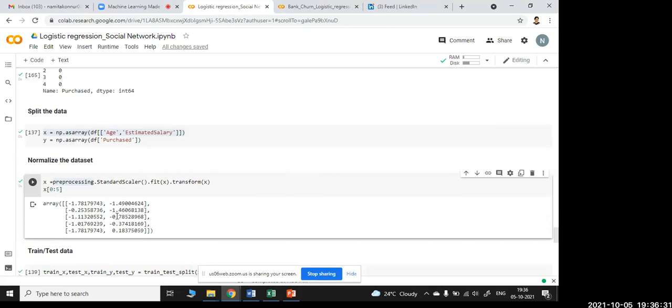So in one situation you got +1, in one situation you got -1, and in another situation +1. Those are the values where you can fit the transform into x. You can see here how it is pre-processed into x values. That is nothing but age and estimated salary together. That is how we have normalized the data set. I hope this is clear.